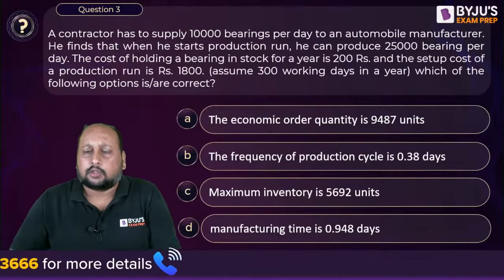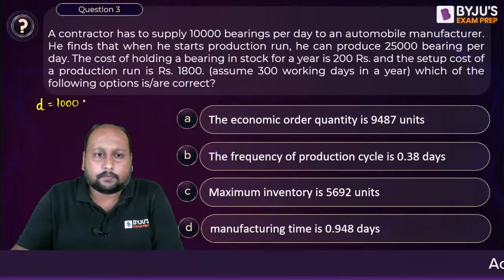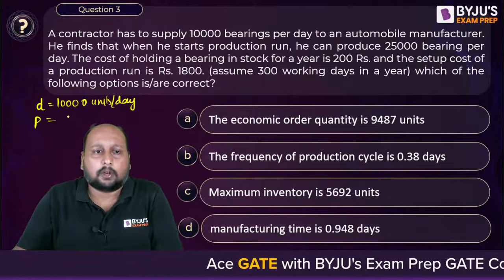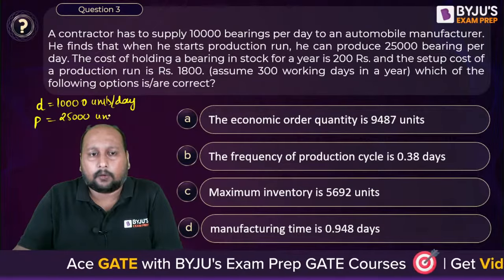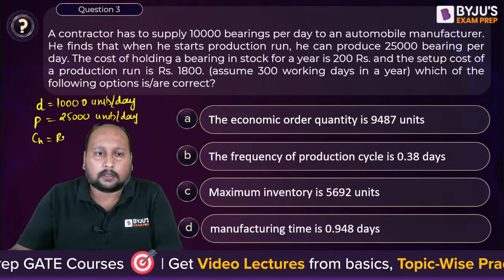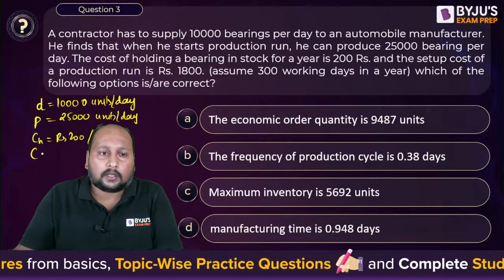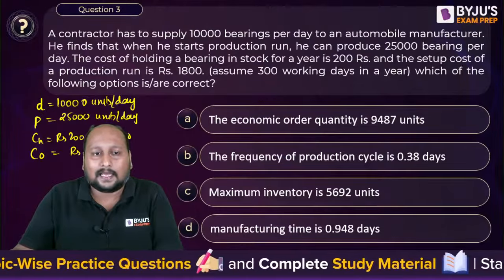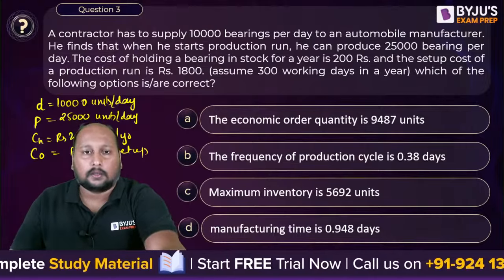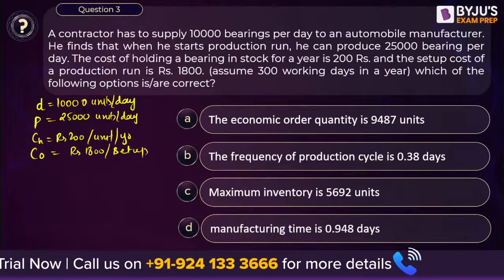It's a production model. So let me write all the given data. The demand rate is 10,000 units per day. The production rate, small p, is 25,000 units per day. The holding cost is rupees 200 per unit per year, and your setup cost, CO, is equal to rupees 1800 per setup. I hope you are able to see the values. Now it's okay, I've written the values. Now this is all clear.